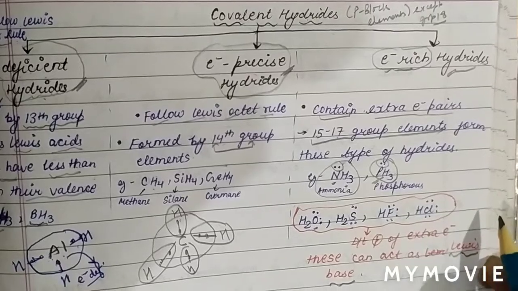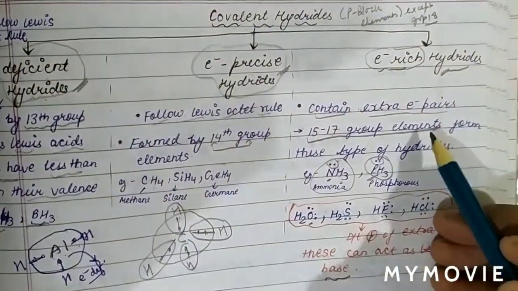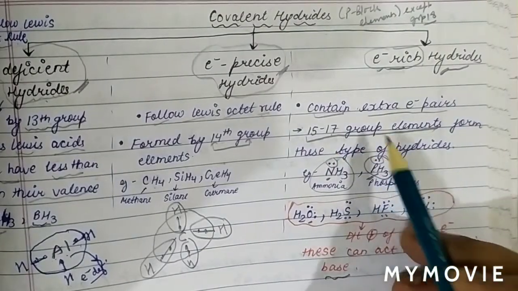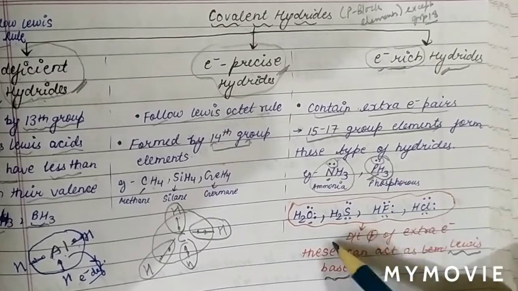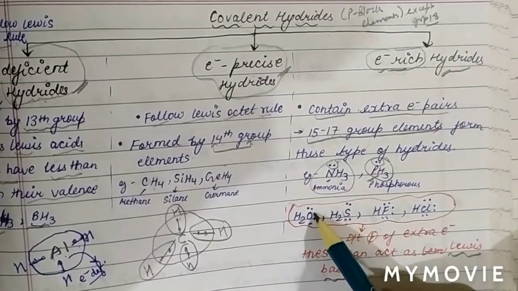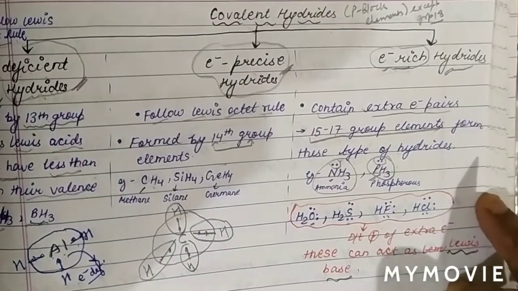And next is electron rich hydride, which contains extra electron pairs. Groups 15 to 17 form these types of hydrides, for example ammonia, PH3, water, H2S. Due to the extra electron pair, these hydrides act as a Lewis base.